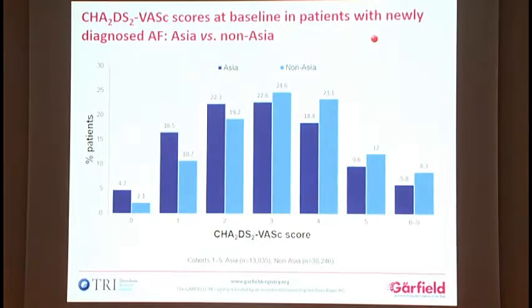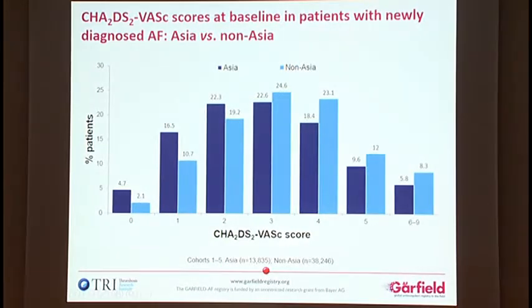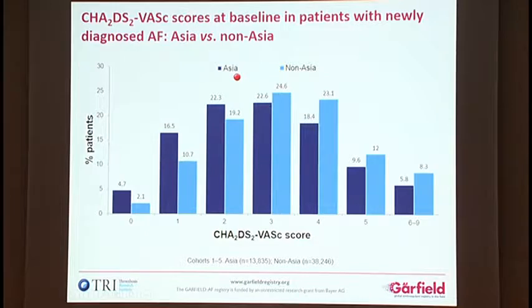This plot shows a distribution of cardiovascular scores of AF patients enrolled in the GARFIELD-AF registry, cohort 1 through cohort 5, almost more than 50,000 patients. Dark blue indicates Asia, almost 14,000 patients, and light blue indicates non-Asia, more than 38,000. As you can see, the cardiovascular score distribution seems to be lower in Asian patients than non-Asian patients, although the mean value of the cardiovascular score seems to be similar.